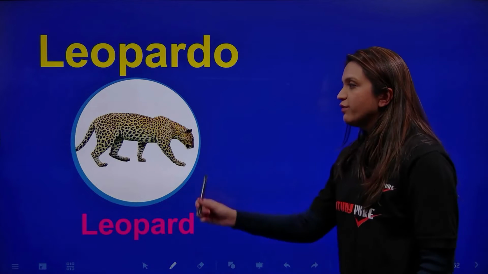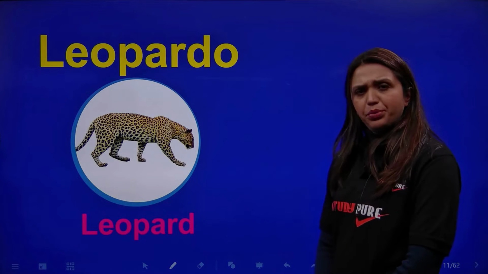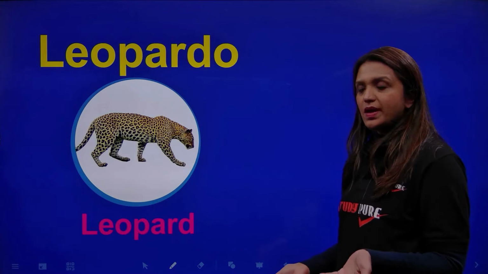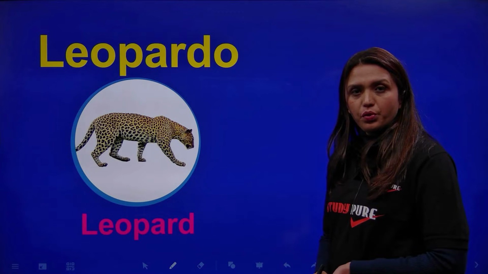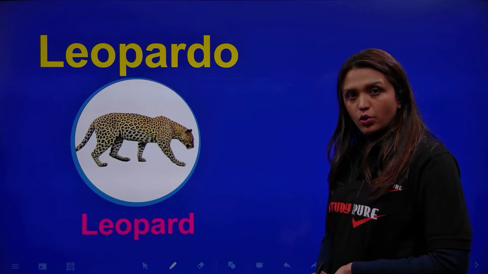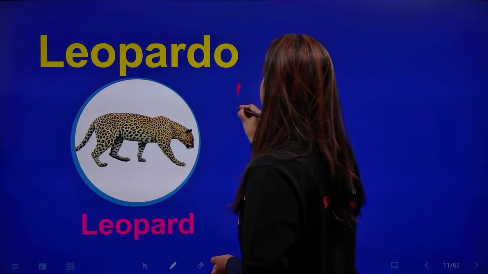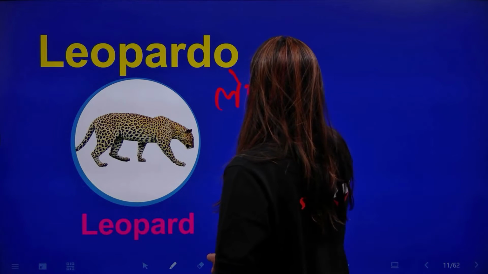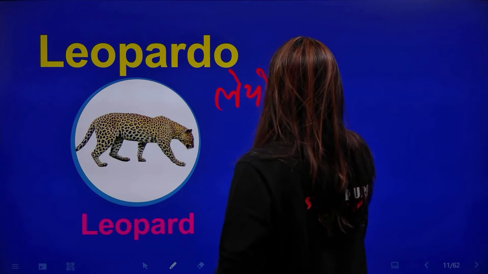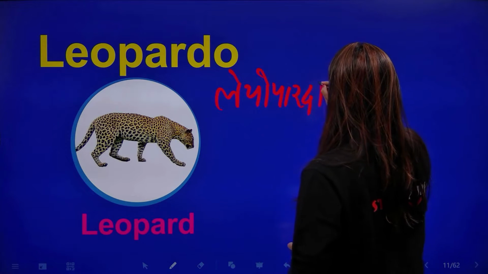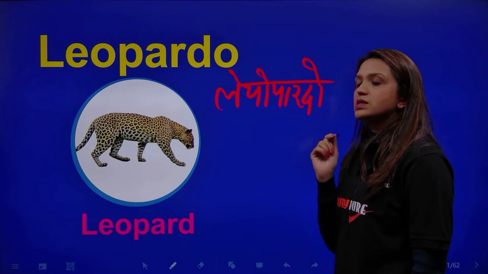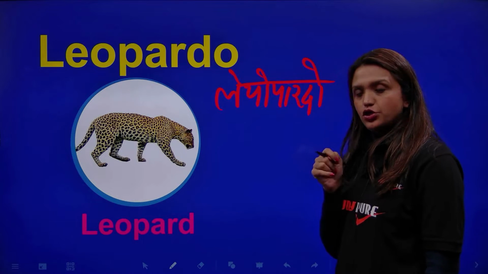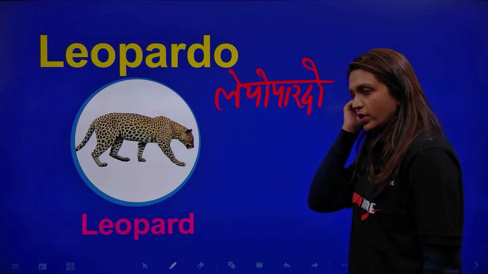Okay friends, what do we have next? We have a leopard. And how do we call a leopard in Spanish? A leopard is called a leopardo. Leopardo. I'll write it in Hindi for you. That's a leopard for you in Spanish.